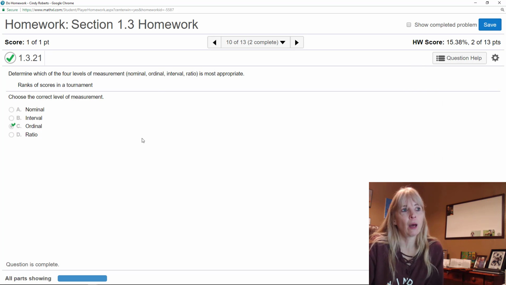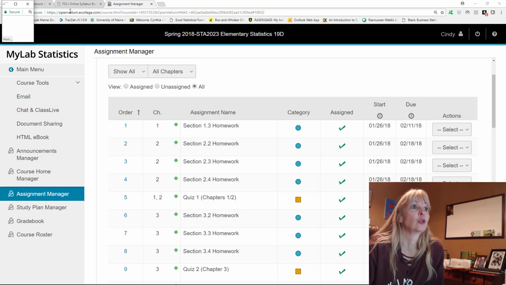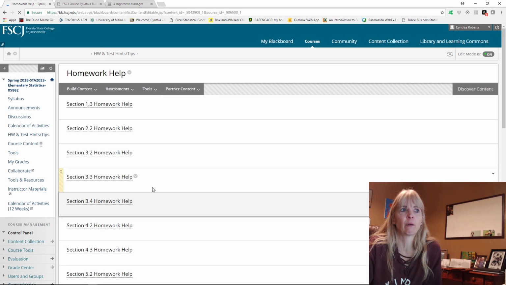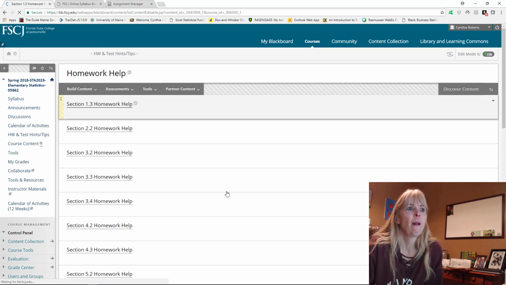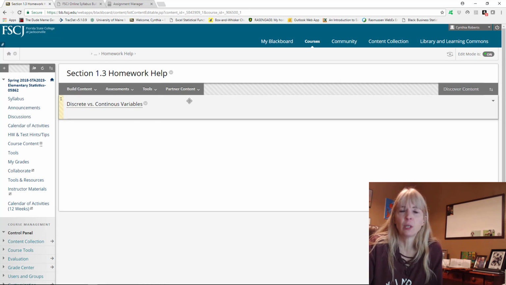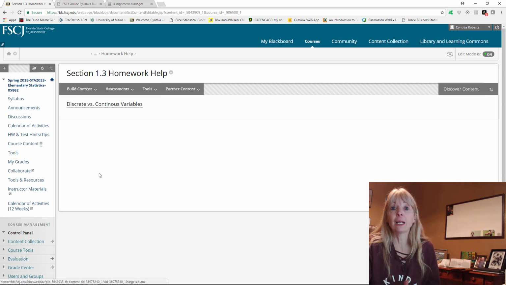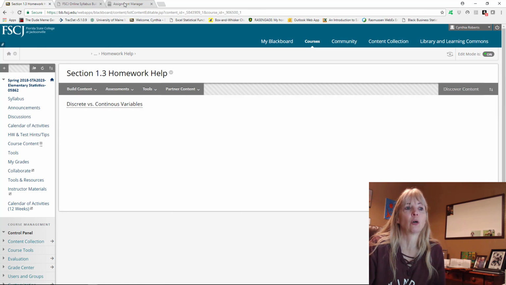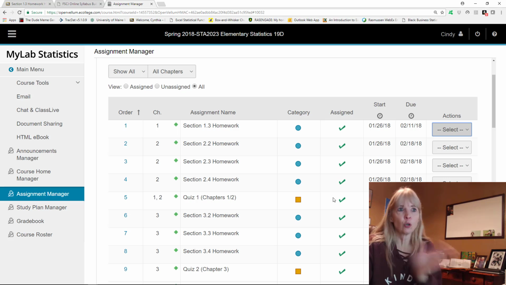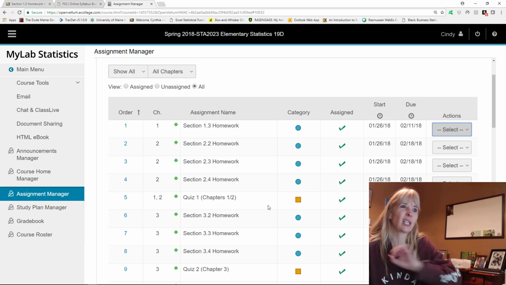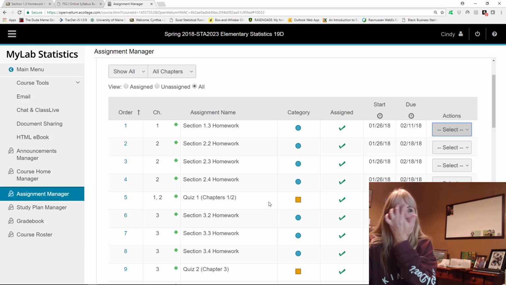Anytime if you're spending a lot of time on a problem and you just can't figure it out, remember to go back and check first in Blackboard to see, well, maybe she actually had a homework hint on that one, right? Because we were just in 1.3, and maybe she's already actually given an example of that one. If not, then probably what I'll do is I'll be adding to these as you guys ask questions. So you're going to see all your work is in the lab, okay? It's just outside help is what I have in Blackboard.